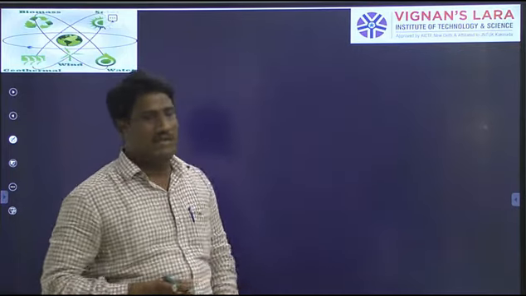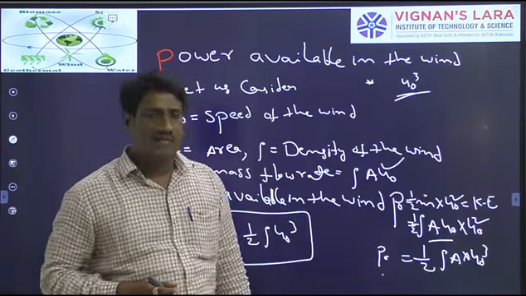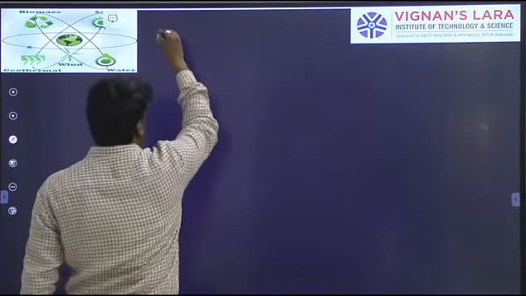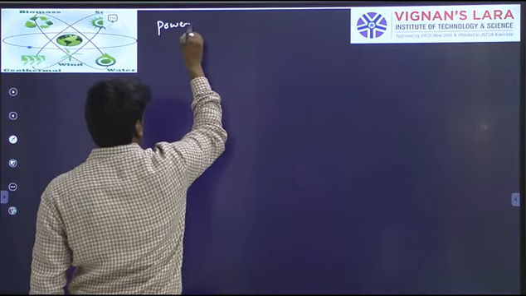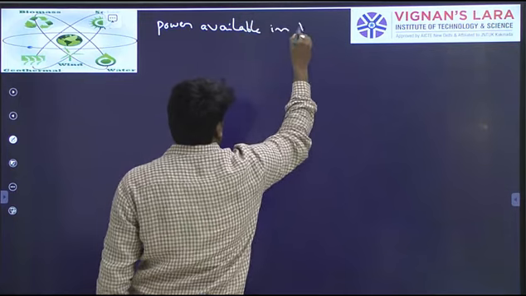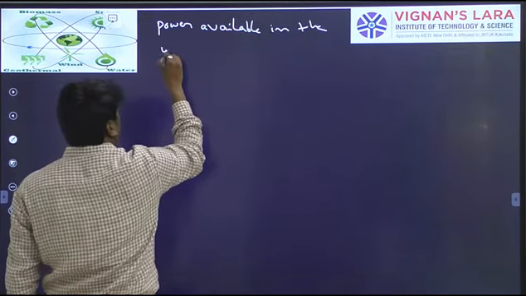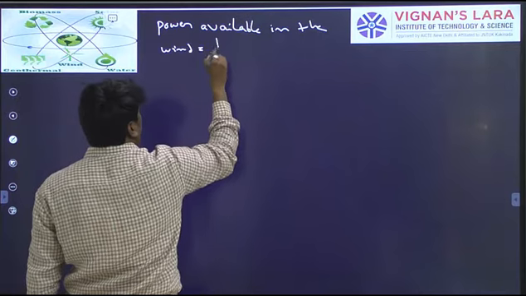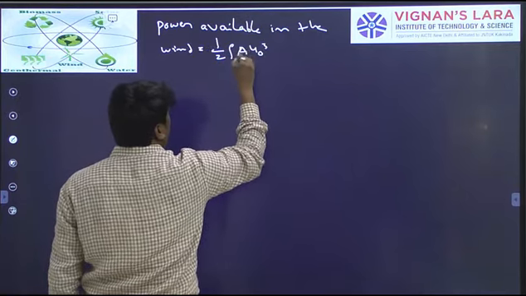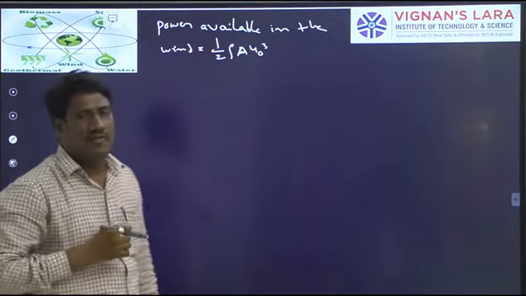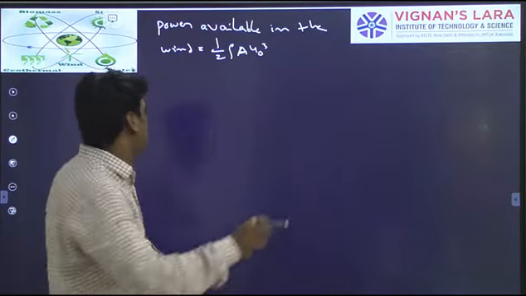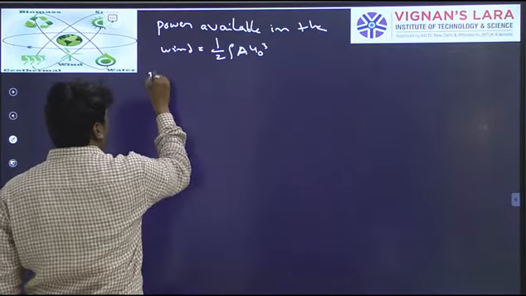And the next concept will be, here we have the equation P naught is equal to half rho A U naught cube. Power available in the wind is given by the equation half rho A U naught cube. My objective is to calculate what is the power extracted.